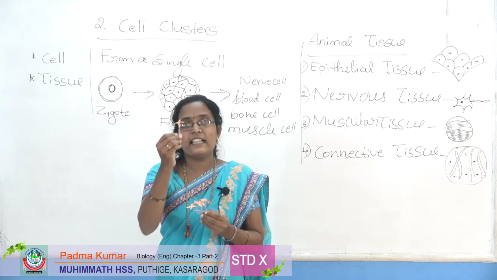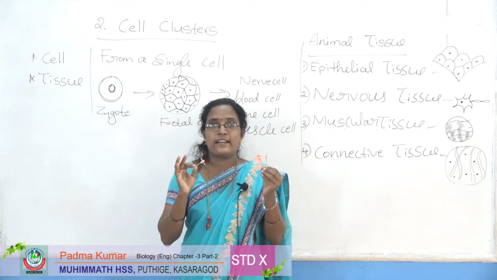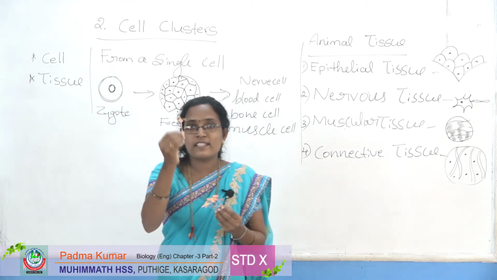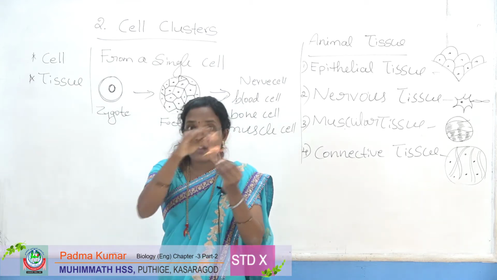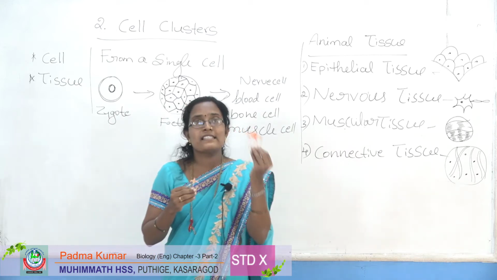This is one cell, and these are a cluster of cells. Now we have understood: this is one cell, and these are a bunch of flowers, or a cluster of cells.